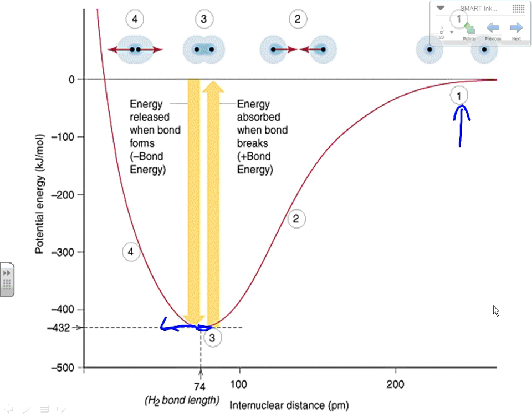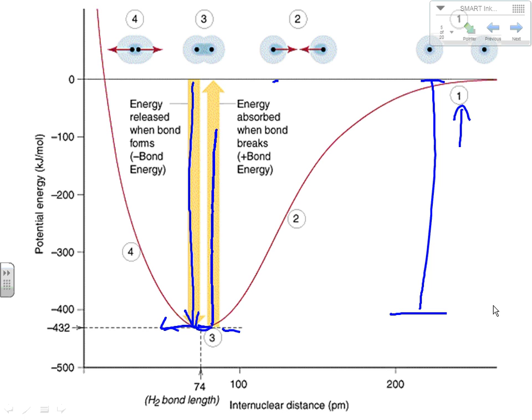Now the difference between here and here depends on really the direction you're looking at. This would be the energy released when the bond gets formed in the first place as a more stable, lower potential energy situation. This difference in potential energy would be released versus if you're trying to break the bond. So this would be the energy that gets absorbed by the molecular system when you're attempting to break the bond.